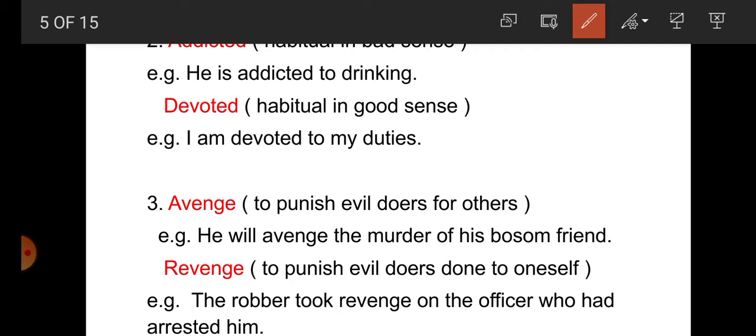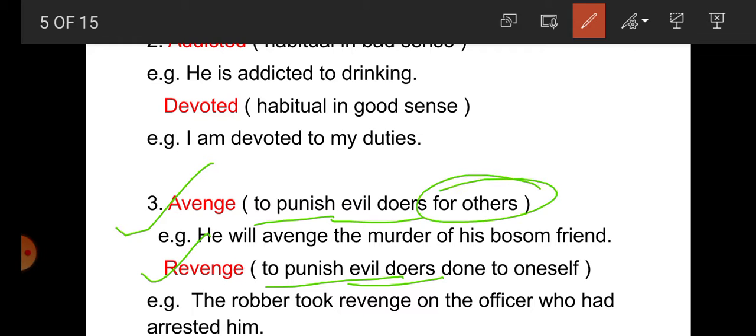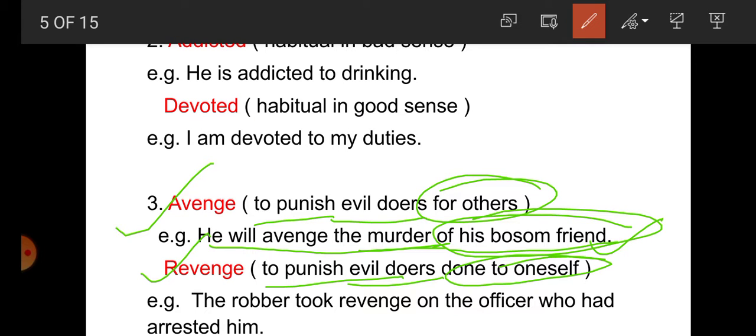Now the next one, students, avenge and revenge. Avenge and revenge mean to punish evildoers. But what is the difference here, students? To avenge means to punish evildoers for the wrong done to others, and revenge means to punish evildoers for the wrong done to oneself. For example, he will avenge the murder of his bosom friend. For his bosom friend, that is, for another, he has taken revenge. That's why avenge is used here.